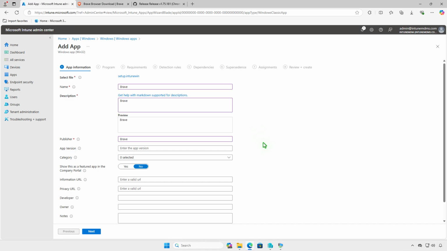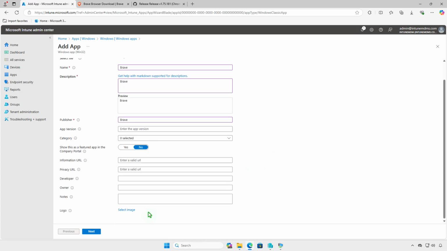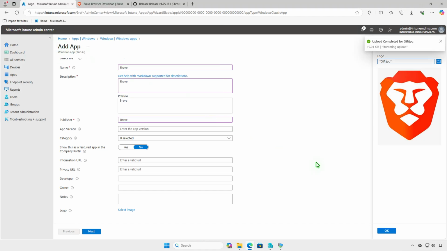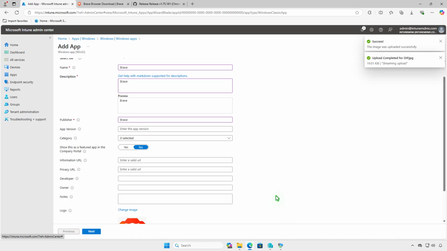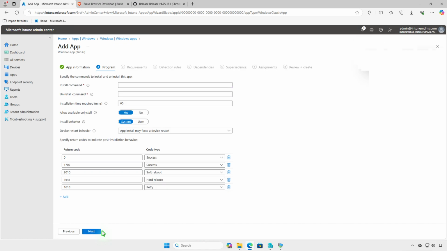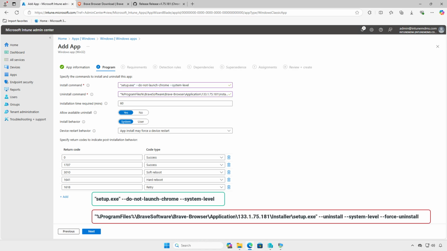On the app information page, provide the required details, such as the app name, description, and publisher name. You can also upload a logo for the app. This logo will appear in the company portal, making it easier for users to identify the application. Next, on the program page, enter the installation and uninstallation commands for the app. In the uninstall command, please change the app version number to fit with yours.